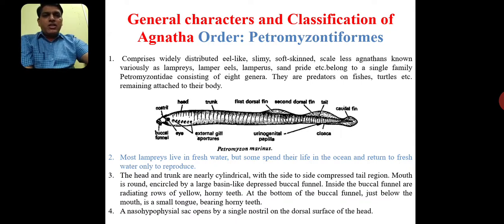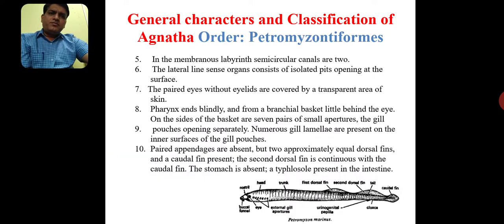So many characters are there of Petromyzontiformes. More than 8 genera are included in this group, and they show an eel-like body, a laterally compressed tail, a circular mouth, a tongue as a rasping organ, and a nasal cavity that opens outside by means of a single nostril. In this lecture we are going to see more than 15 to 20 characteristics of Petromyzontiformes. Next character is,